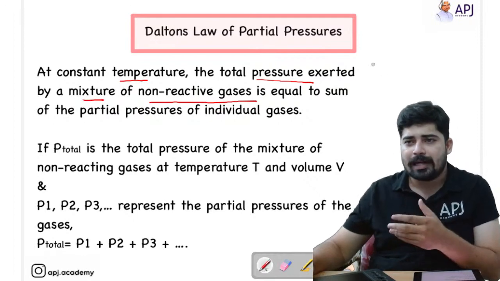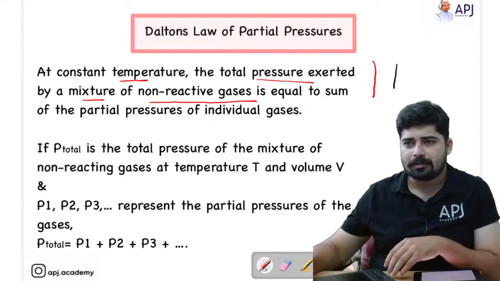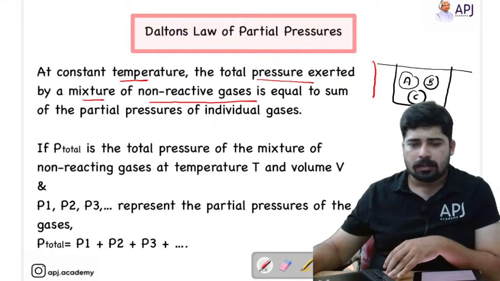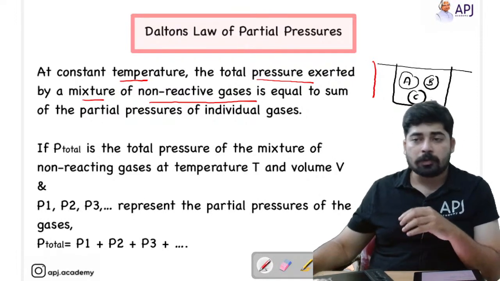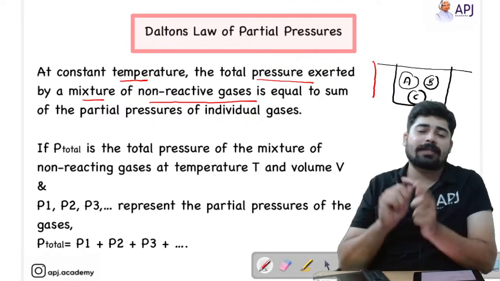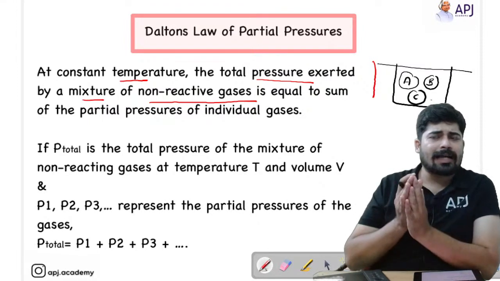What Dalton is saying is that if you consider a closed container, where this closed container contains three different gases, let's say A, B and C. The most important thing that you have to keep in mind is that these three gases are non-reactive gases. Why has he told that it is non-reactive?